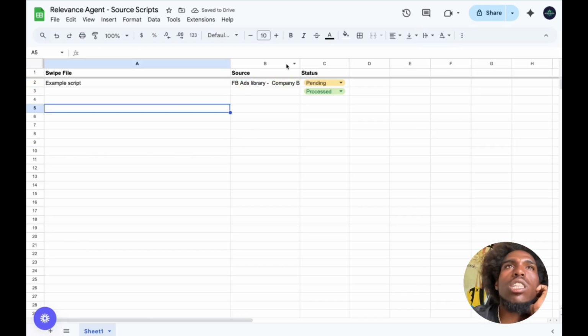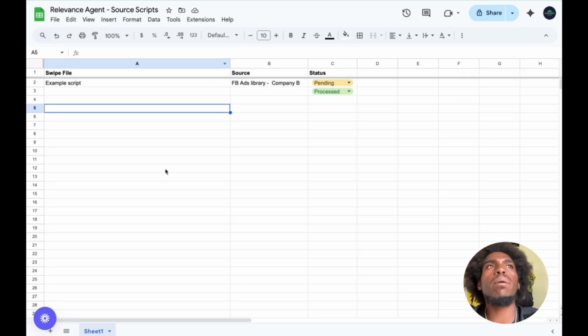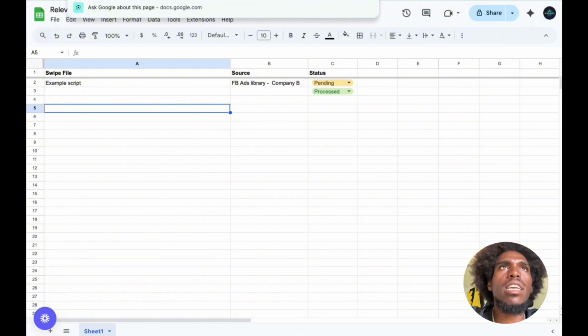So this is what the sheet will end up looking like. This will be the one I update daily. I might even do an automation where I can just chat to a WhatsApp or a Telegram chat, and then it'll go ahead and fill these in for me. That's what I might end up doing. But anyway, I have the sheet ID right here now.